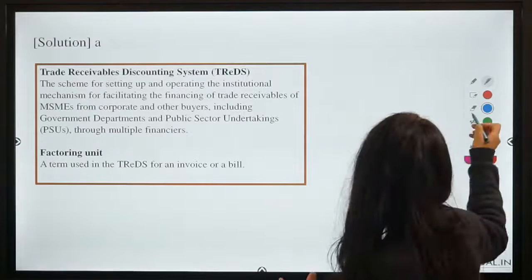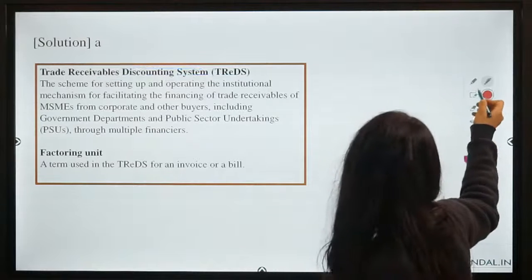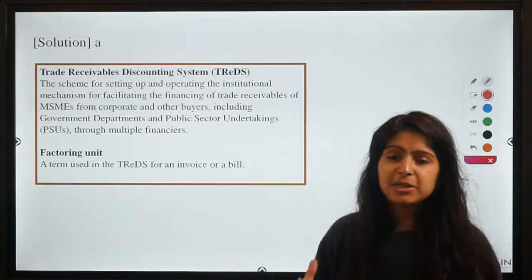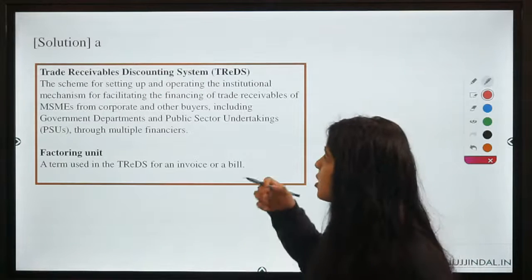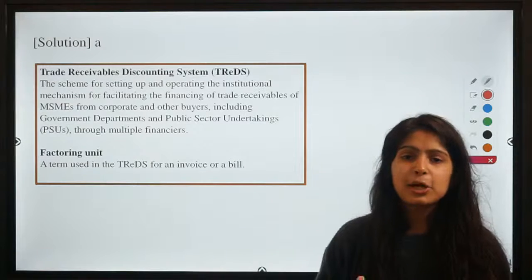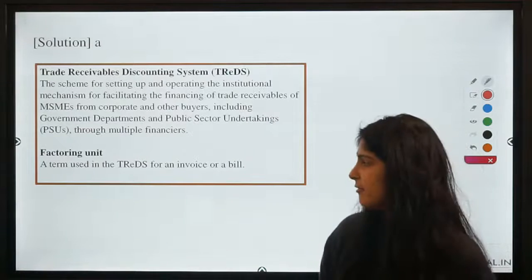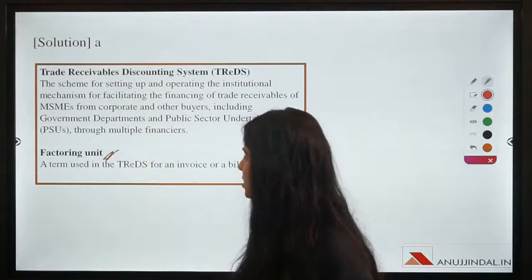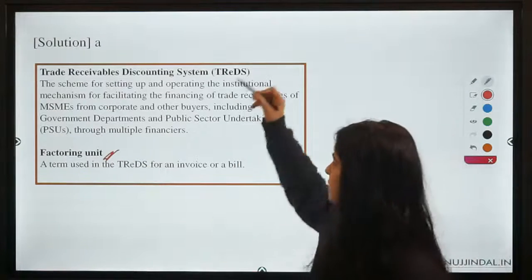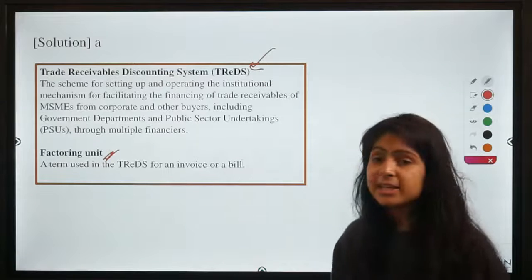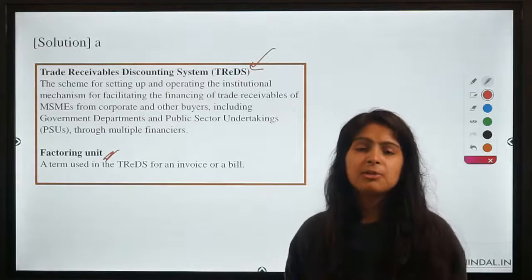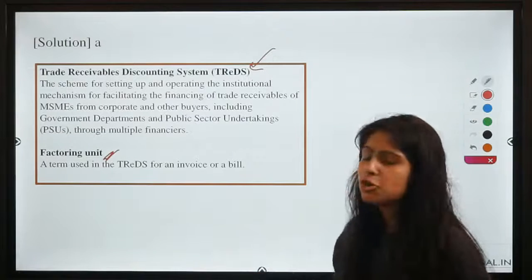That is why, to enable it, the government has taken up this scheme for MSME industries so that they can easily finance their bills and invoices, which are known as factoring units. If an MSME is eligible under this scheme, it can get these bills or invoices factored or discounted from the corporates or the banks.